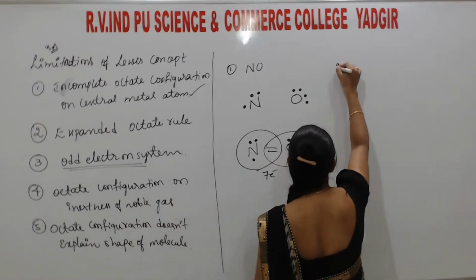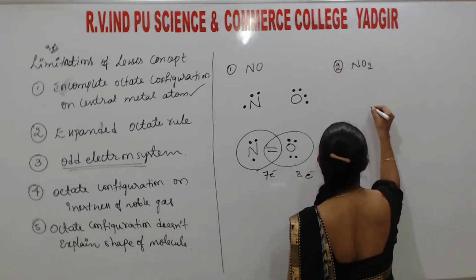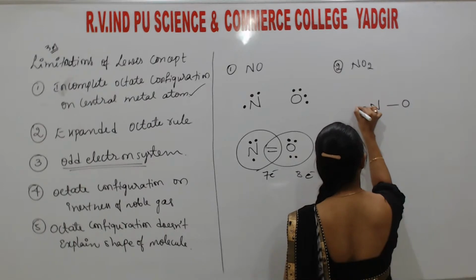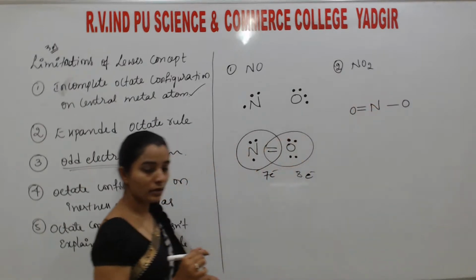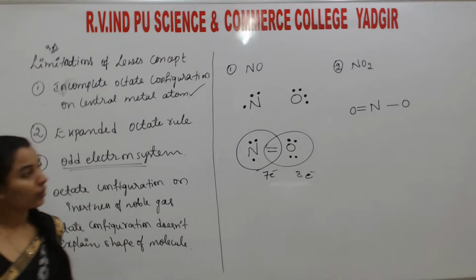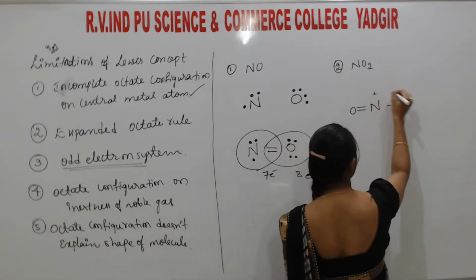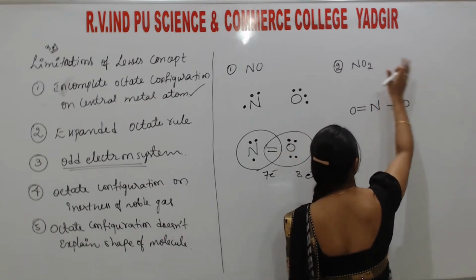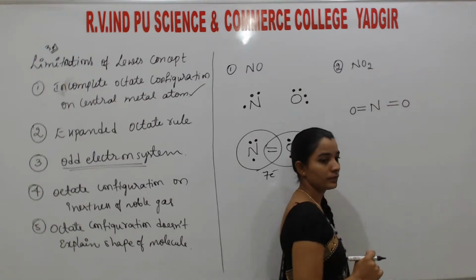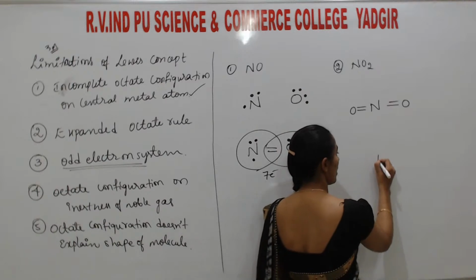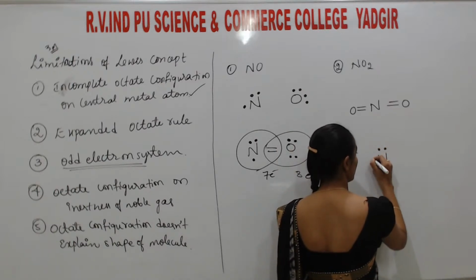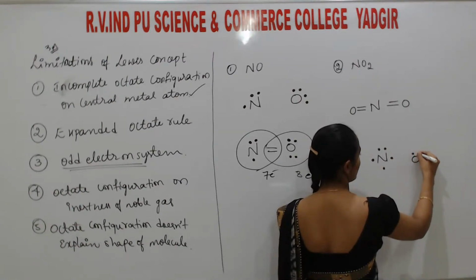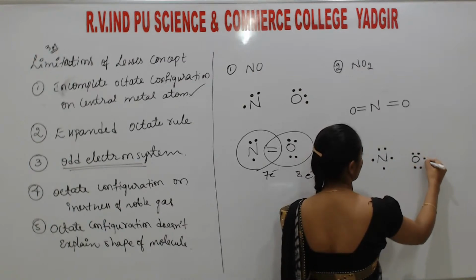Another one, if you check NO2. So NO2 means this nitrogen forms N double bond O, single bond O. Here there is plus, here it is minus. Or instead of that, you may write it like this also. This is the structure. So students, upon nitrogen these electrons are there, and on the other oxygen, 6 electrons are there.